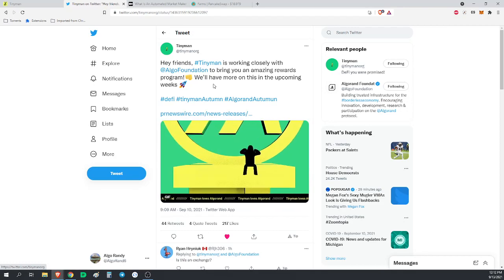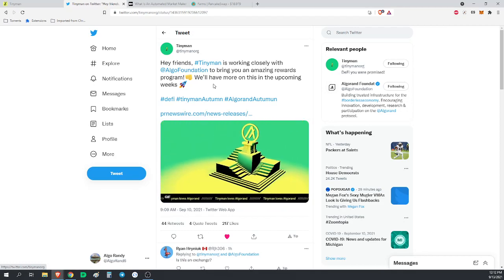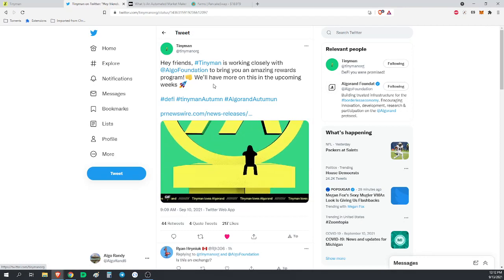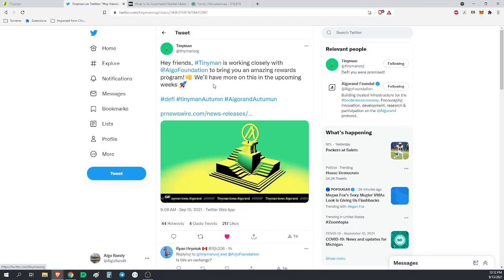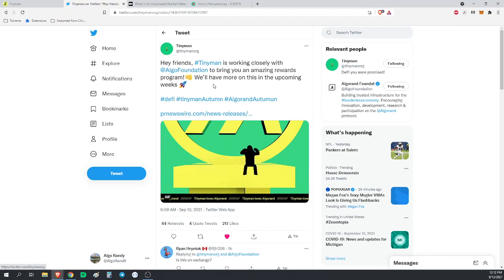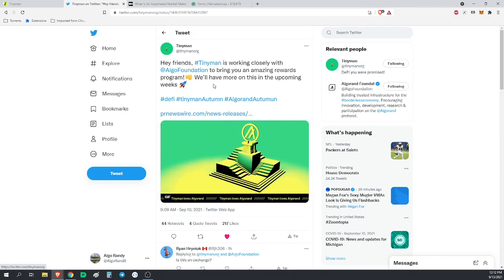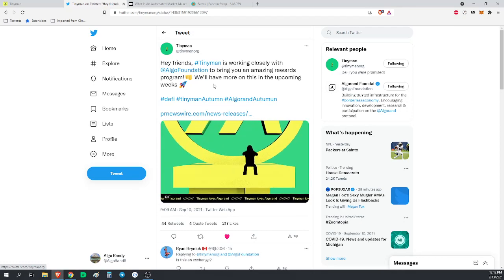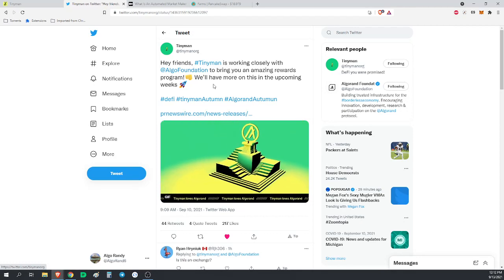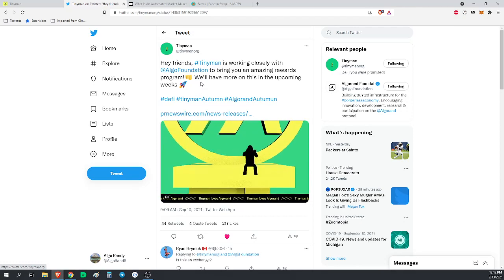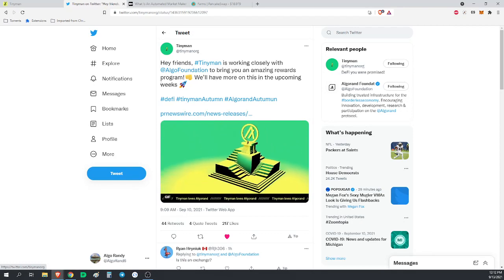It's kind of funny. Everybody else who's talking about that article is focusing on the $5 million bridge and $5 million price oracle. Okay, that's peanuts compared to the $100 million that they're going to be putting forth to us, basically. Because that, to me, what it means is the rewards program.